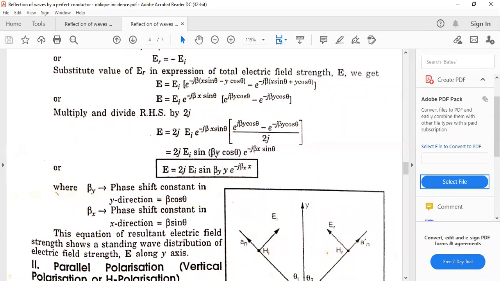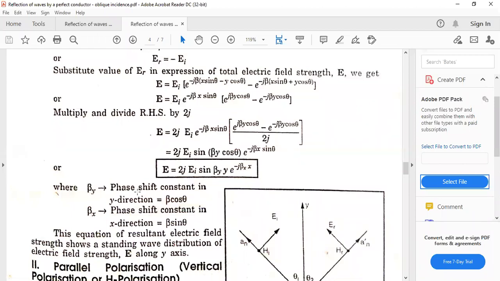This component, that is beta y cos theta, we are writing as beta y, and beta x sin theta we are writing as beta x.